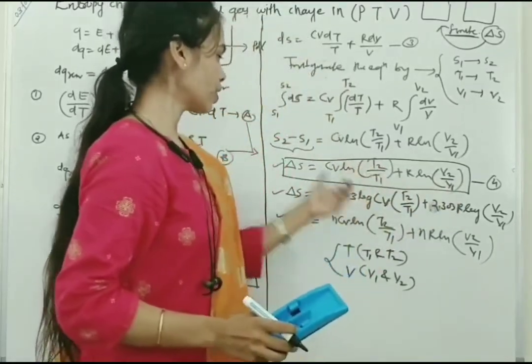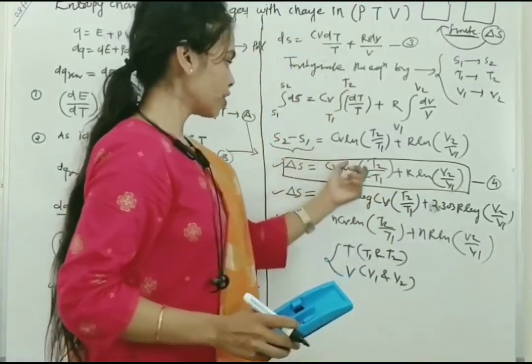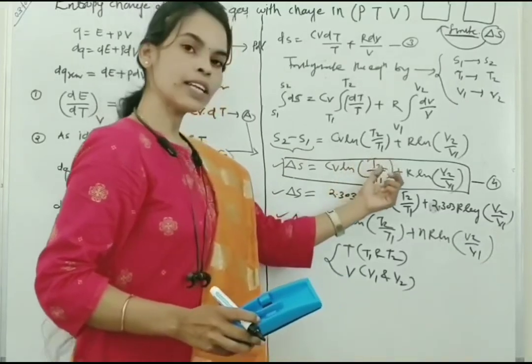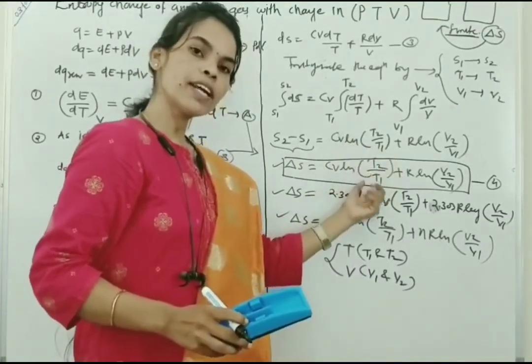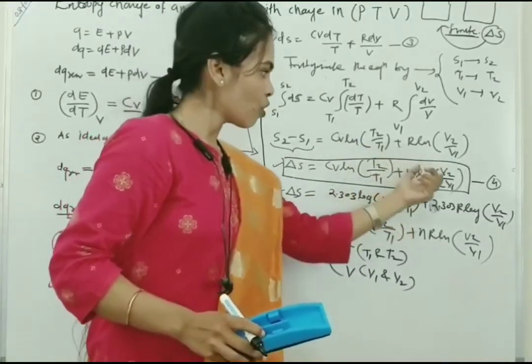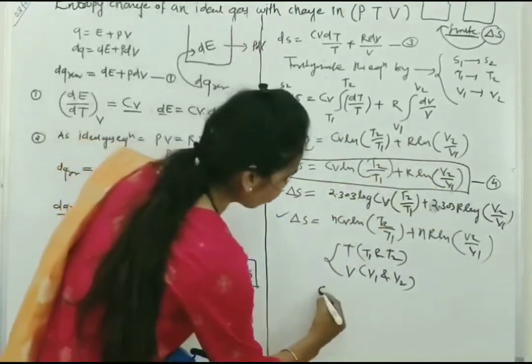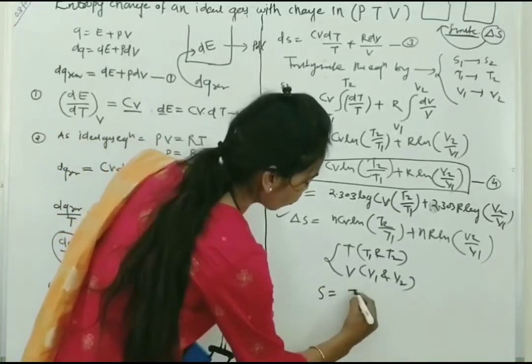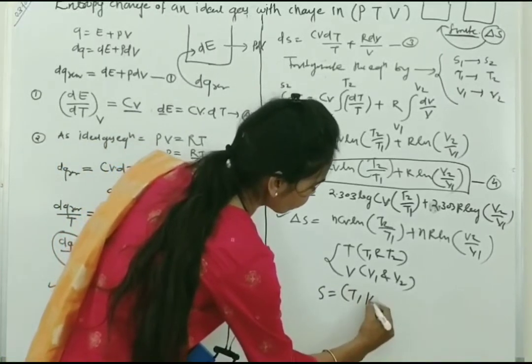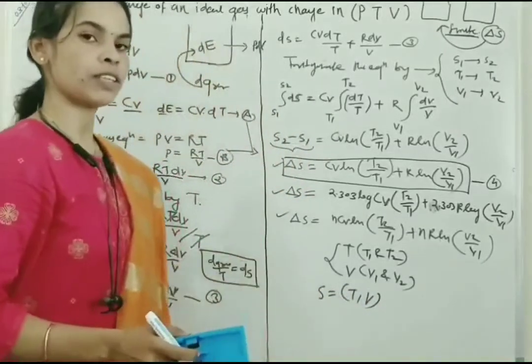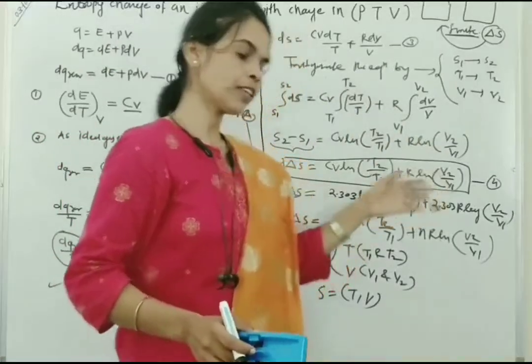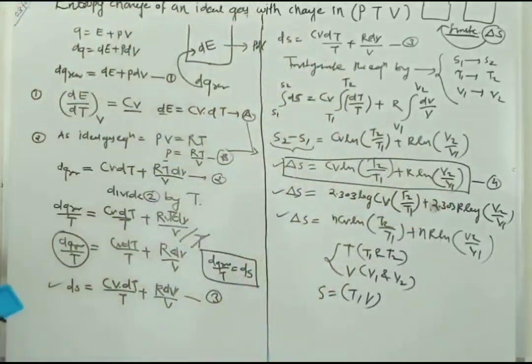What is this equation for? The entropy change depends upon the initial and final temperature, and the initial and final volume. So no doubt entropy is a state function of temperature and volume. This is for the first case. So let us understand it step by step.